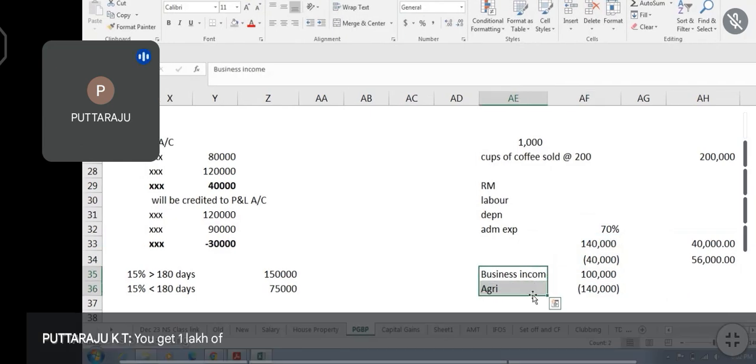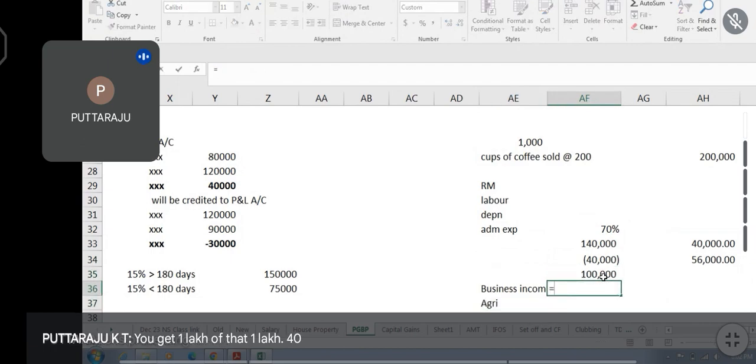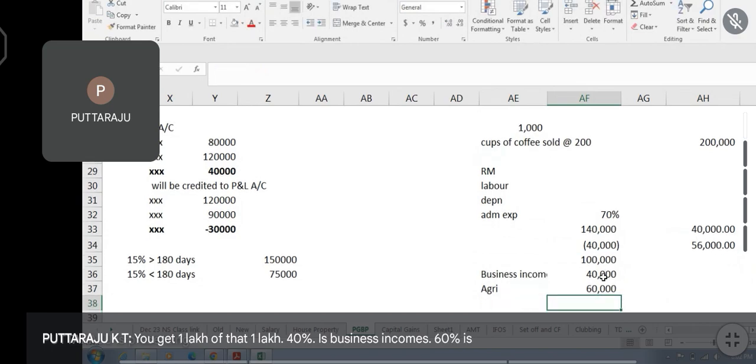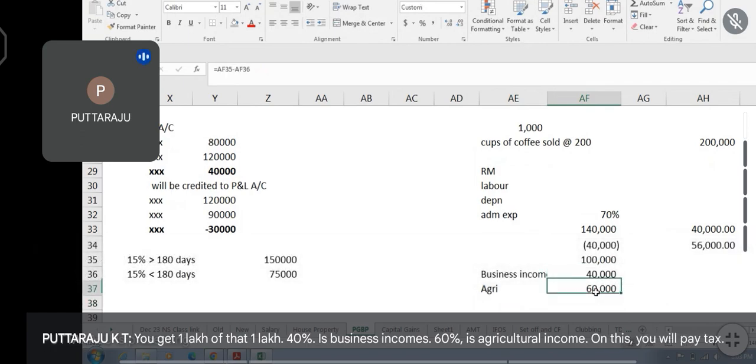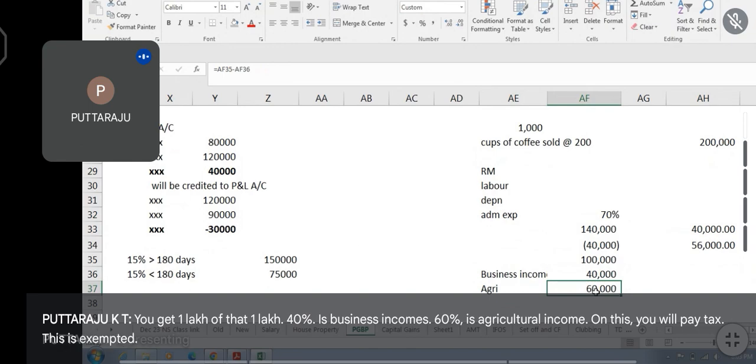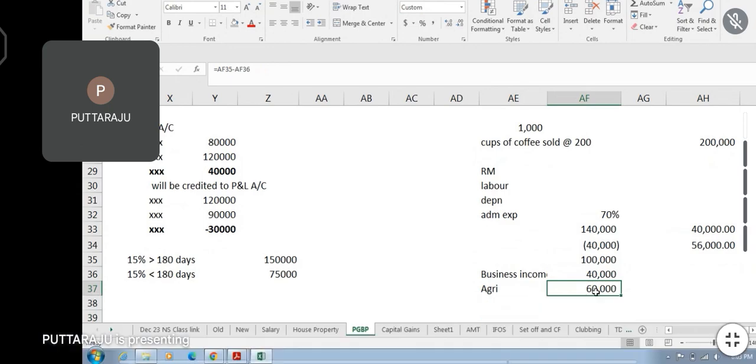Of that 1 lakh, 40% is business income, 60% is agricultural income. On this, you will pay tax. This is exempted. Understood, guys?